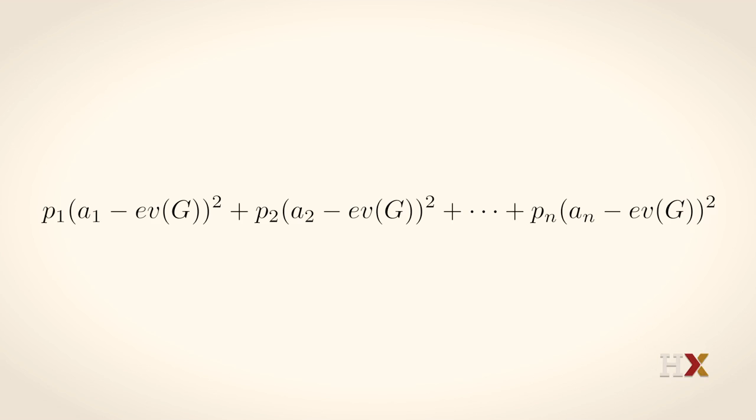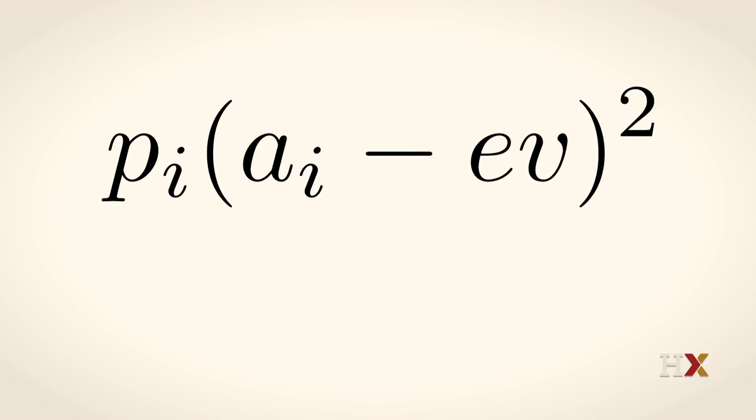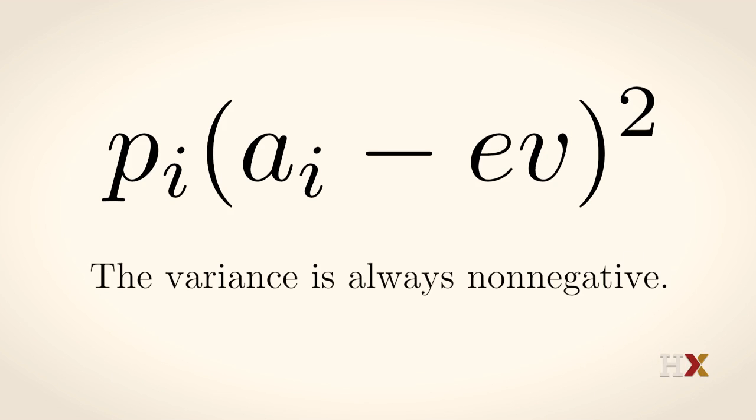So to calculate the variance, first you have to know the expected value. Now, notice that all the terms in the definition of this variance, which is always denoted sigma squared of G, have the form Pi times (Ai minus the expected value) squared. The Pi is a number between 0 and 1. The Ai minus the expected value is squared, so it's non-negative. So all the terms are non-negative. You add them up. The variance is always non-negative.